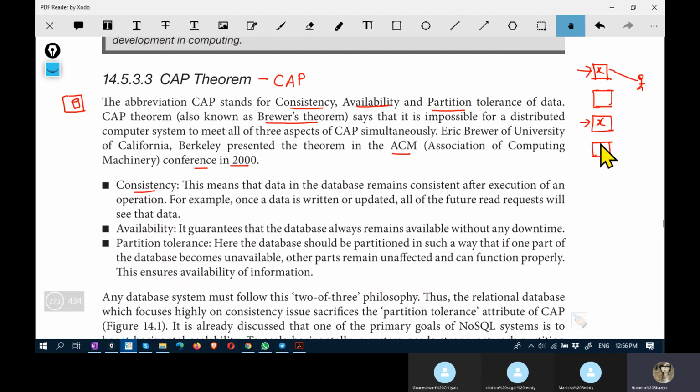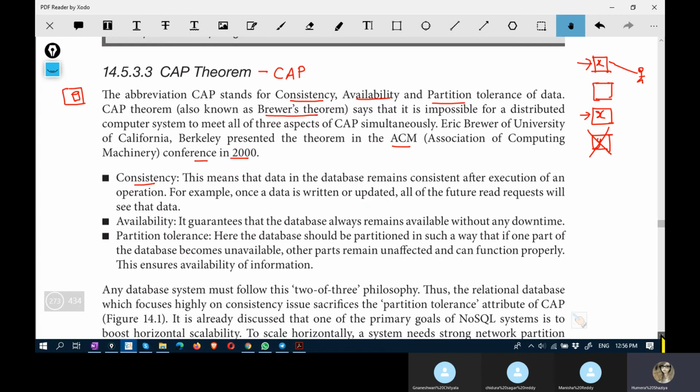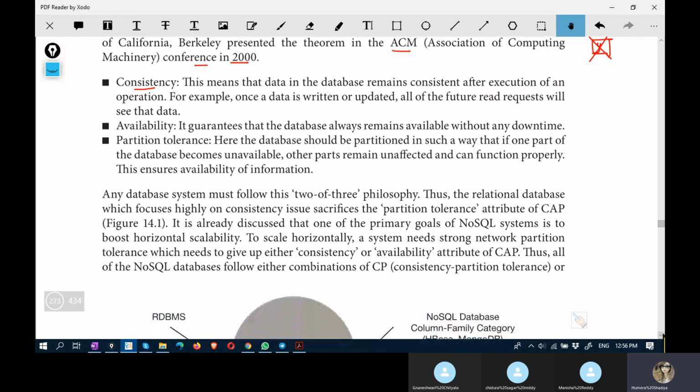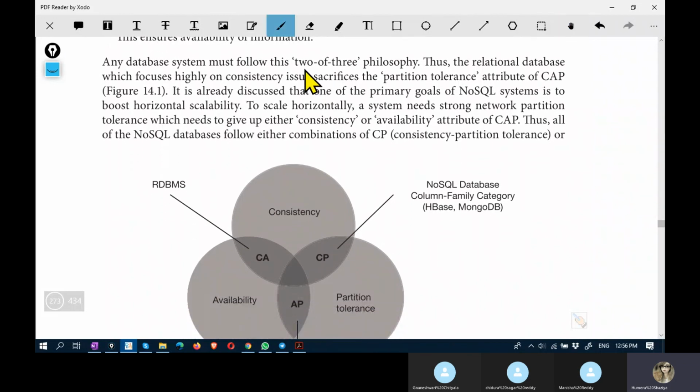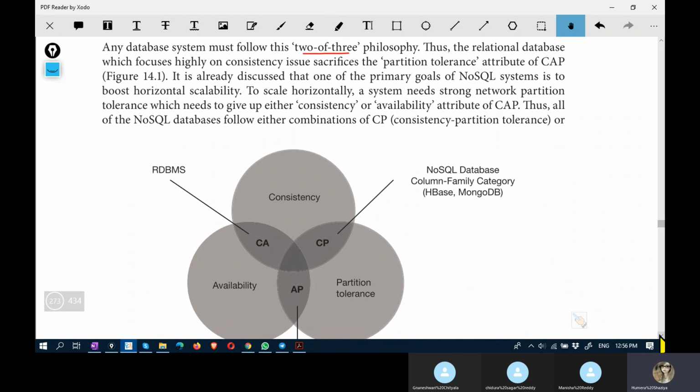If you have a program in which you have X and Y, and Y fails, even then it should not affect the functionality of X. That's partition tolerance. So what they have decided is that if not all three properties, at least two of the three properties must be followed by any database system.